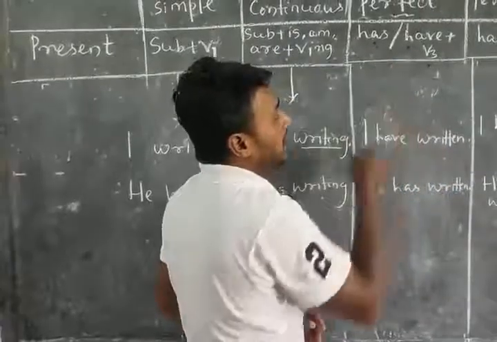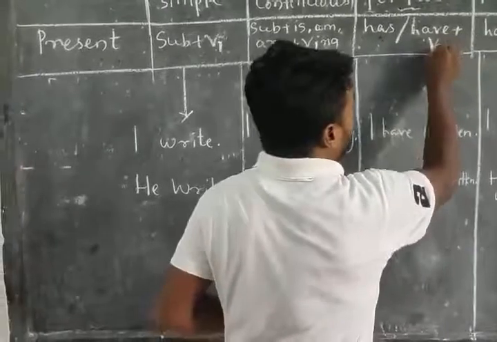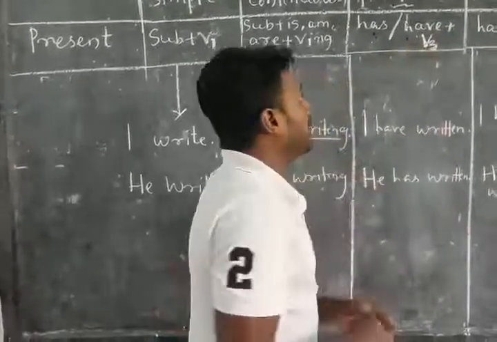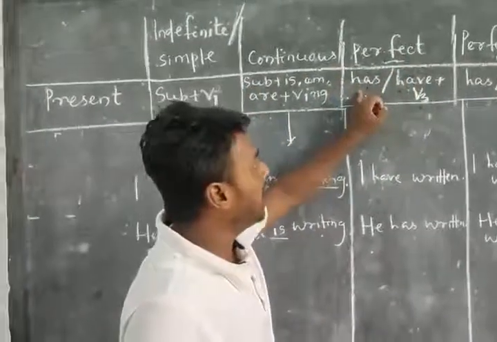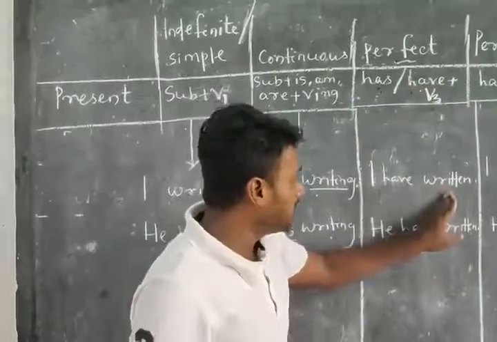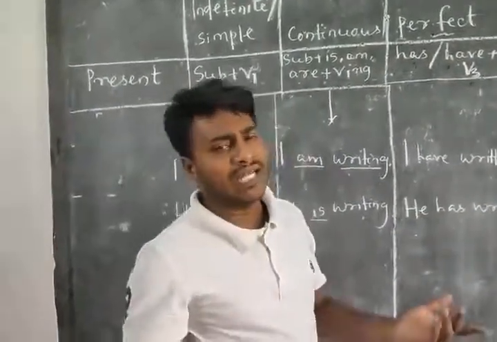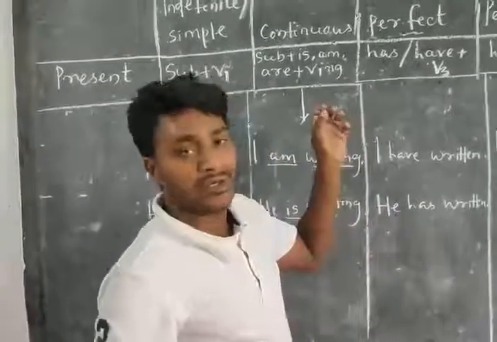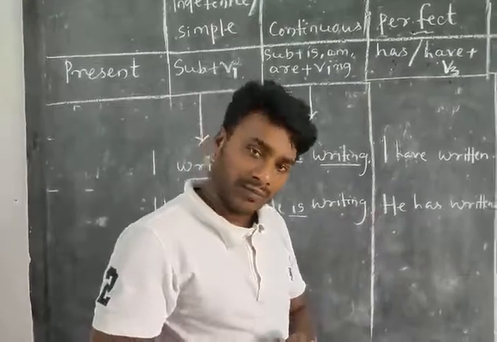You got to know that if there is has or have and we add the third form of our verb, that will be our present perfect tense. Present perfect means has, have plus V3. I have written, he has written, she has gone, he has played. In this way, you can form your present perfect: has, have plus verb third form.